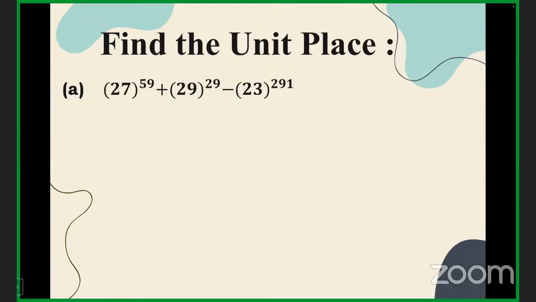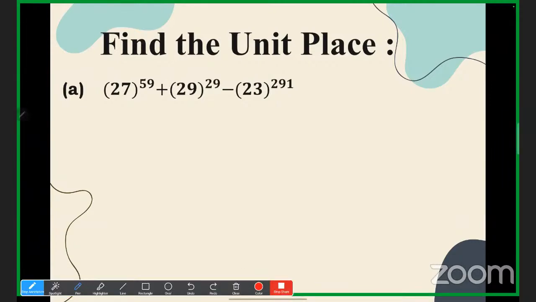Okay. Now tell me. This is not easy, right? So again, we have to see the cyclicity. Let me tell you for the first question, and then you solve the next. See, what was the cyclicity of 7? 4. Yes or no? That falls under which category? The third one, right? Cyclicity 2, 3, 7, 8. What is the cyclicity of 9? 2. What is the cyclicity of 3? 4, right? So after an interval of 4, it gets repeated. So what we have to do is divide the power by 4. So 59 by 4, what is the remainder?